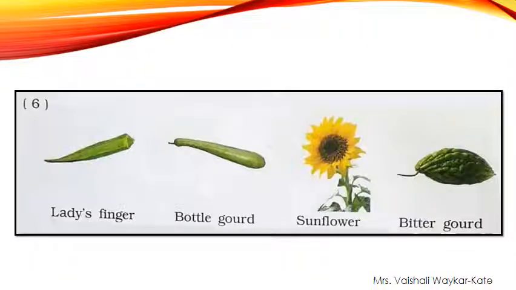Yes, that is sunflower. Why sunflower? Because all these three are vegetables and only sunflower is a flower. So we are going to cross on sunflower. Got it, everyone? Now see next slide.